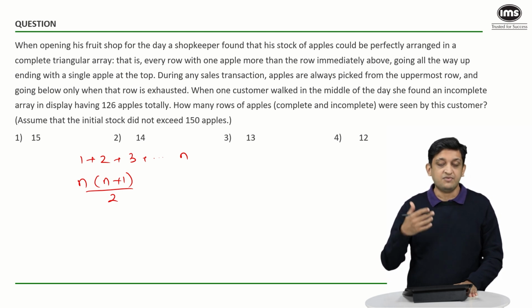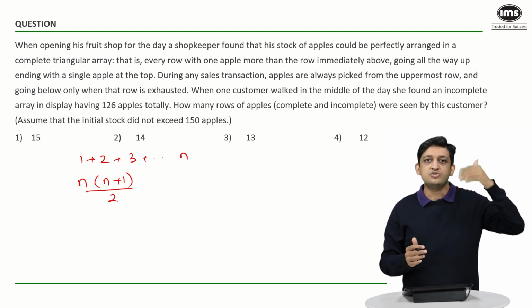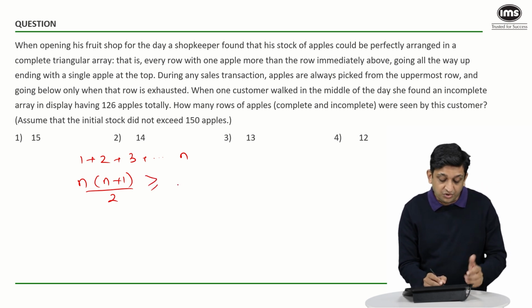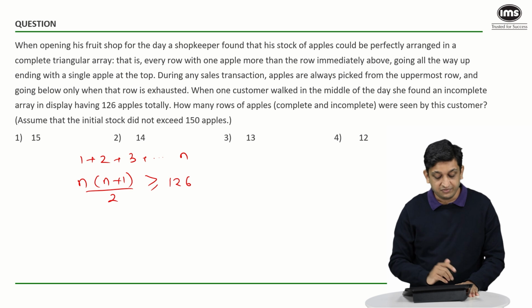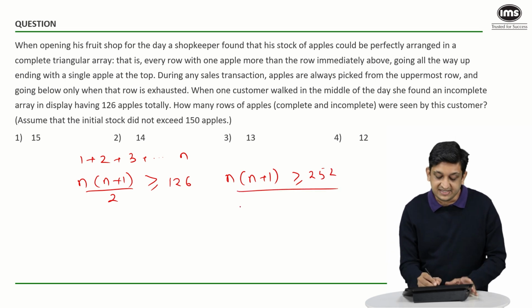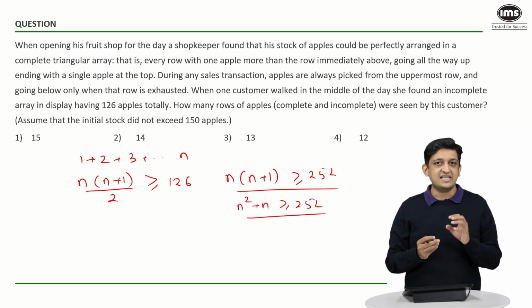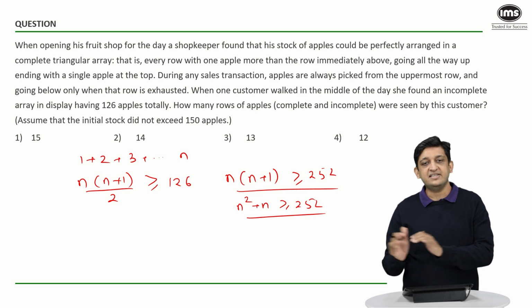We know that when this customer walked in the middle of the day, she could see 126 apples in total. And that was after some people had taken some of the apples from the top rows. So the total number of apples in the original triangular array should have been greater than or equal to 126. So n into n plus 1 by 2 should be greater than or equal to 126, or we can say n into n plus 1 should be greater than or equal to 252. Now n into n plus 1 is n square plus n, greater than or equal to 252, and so we need to find some n such that when you add n square to n, we get a number greater than 252.